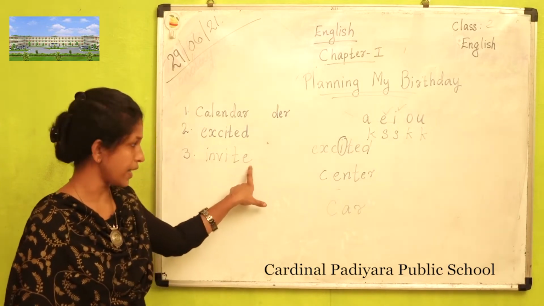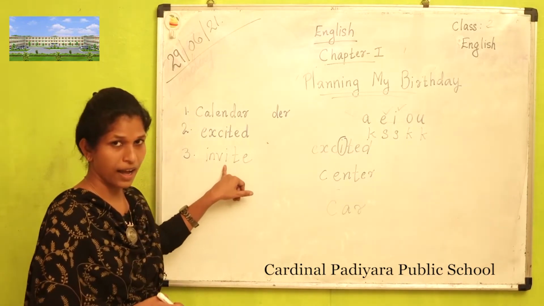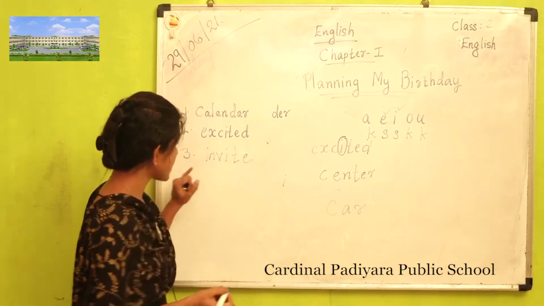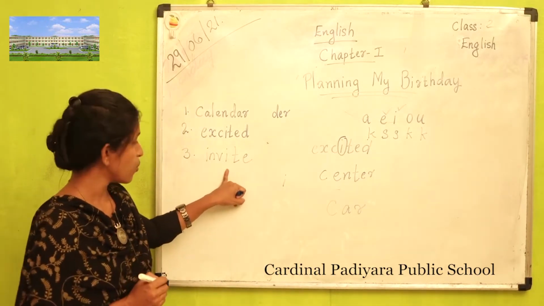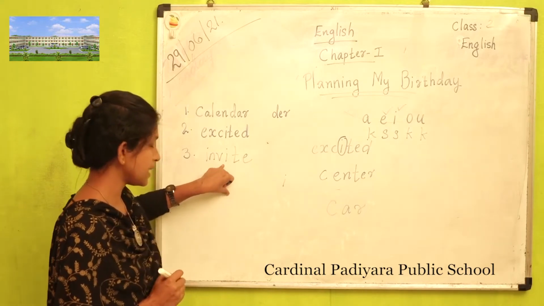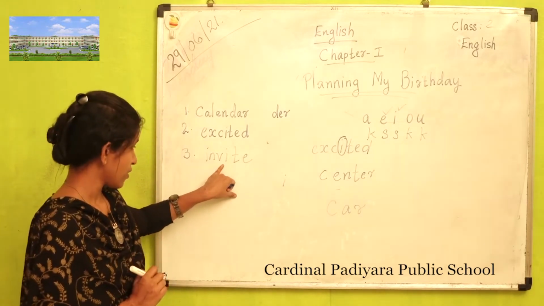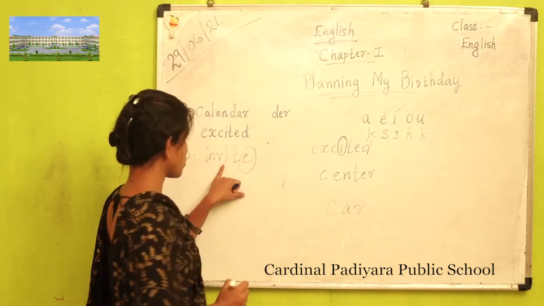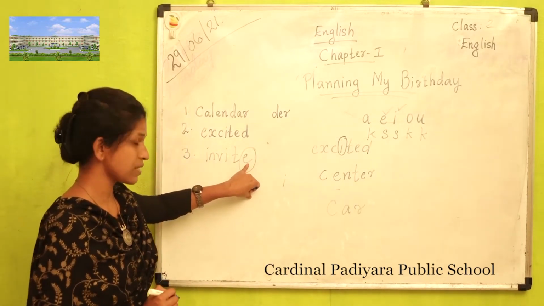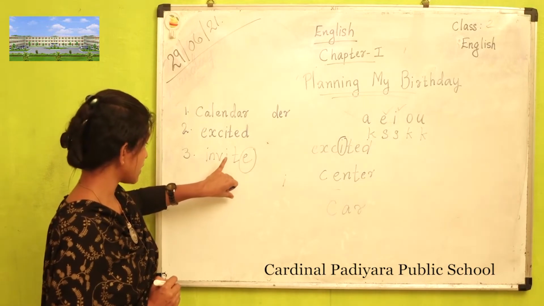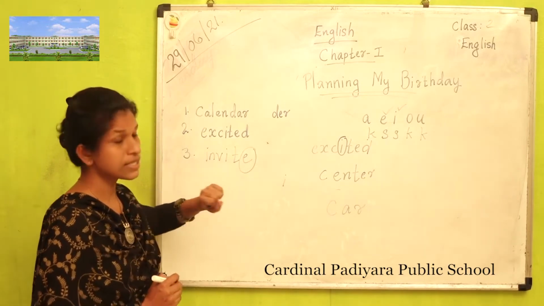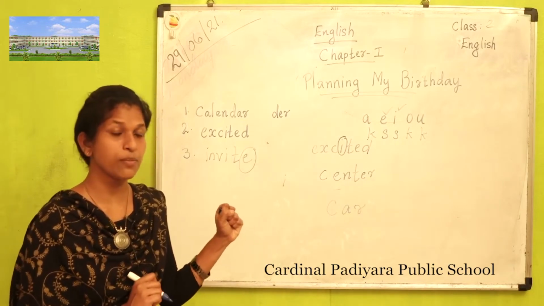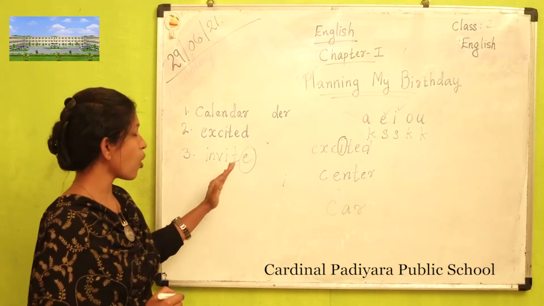I-N-V-I-T-E. Invite. Here also the sound of the I is I itself. We already studied that the sound of the I is E, but here the sound of the I is I, because the E comes last. Whenever E comes after the letter I at the end, the sound of I will be I itself, the long vowel sound.